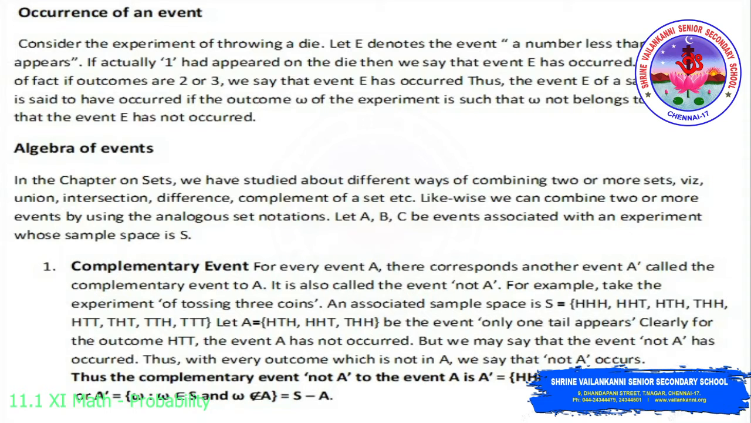So the complementary event, not A or A complement, is {HHH, HTT, THT, TTH, TTT}. Or A complement equals {omega such that omega belongs to S and does not belong to A}, which is S minus A.